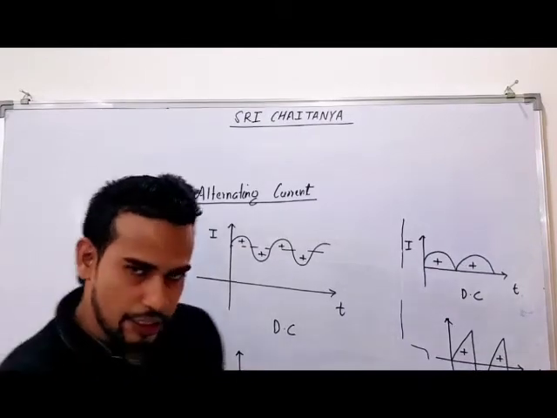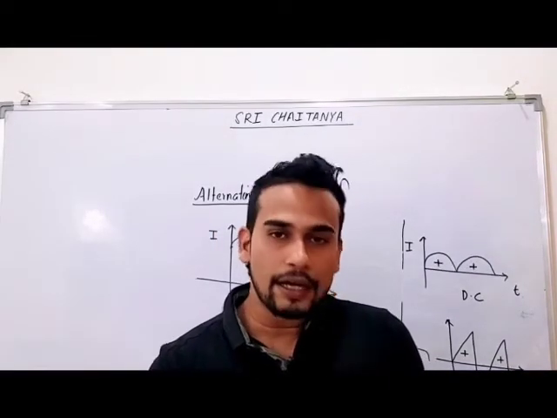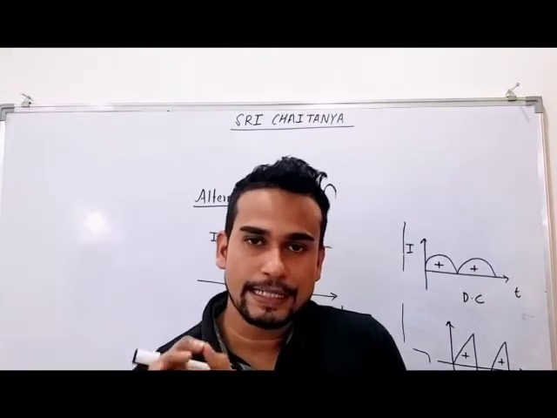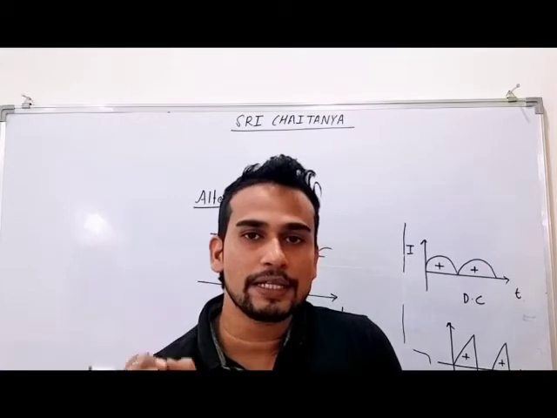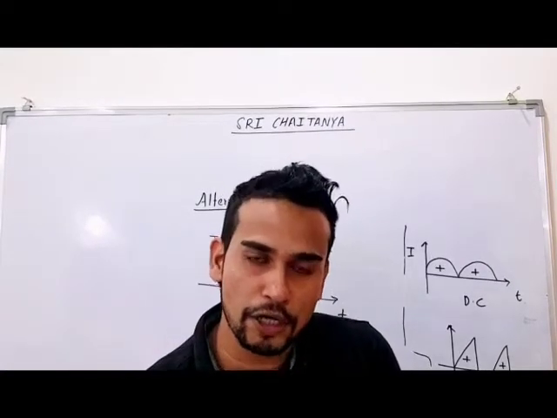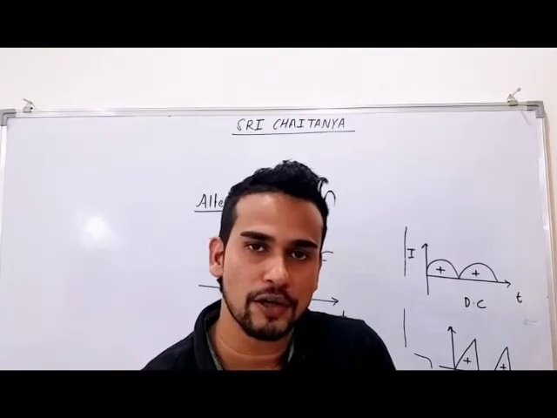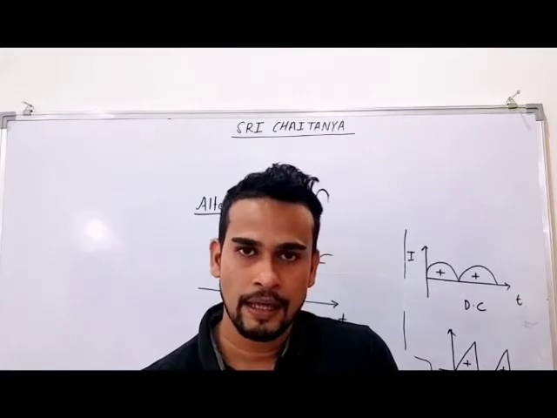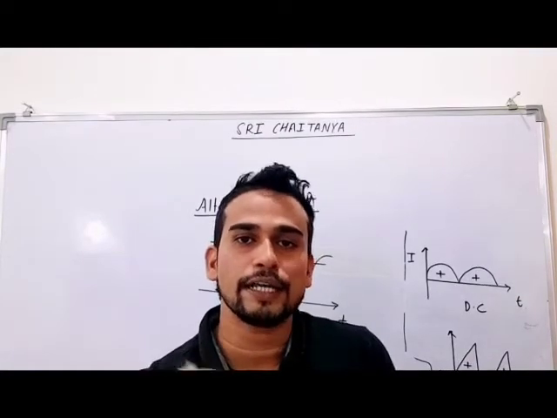So what is the main condition to identify whether a given current is AC or DC? Simple thing is there. DC means direct. Direct means direction will be always constant. It will be always plus or it will be always minus. If direction is not changing, if it is not going from plus to minus or from minus to plus, that current will be always your DC current.